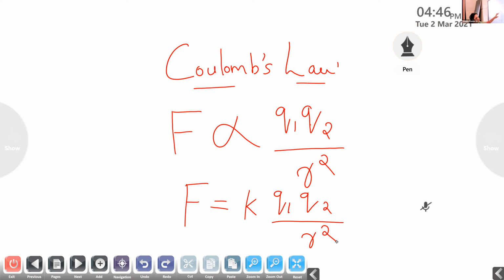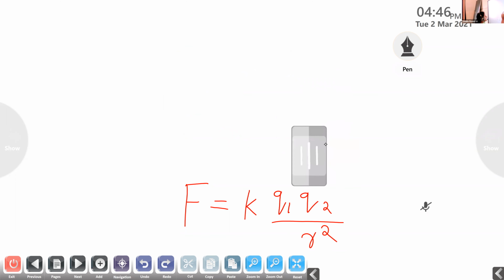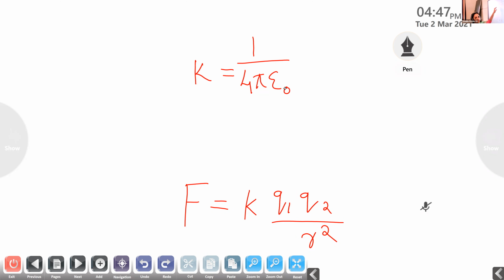So in order to replace the proportionality sign, we are introducing a constant K. So F is equal to K into Q1 Q2 divided by R square. And this constant K has an equation: K is equal to 1 by 4 pi epsilon 0. This is, I think, a new term, right? Have you heard about this term epsilon 0 before?